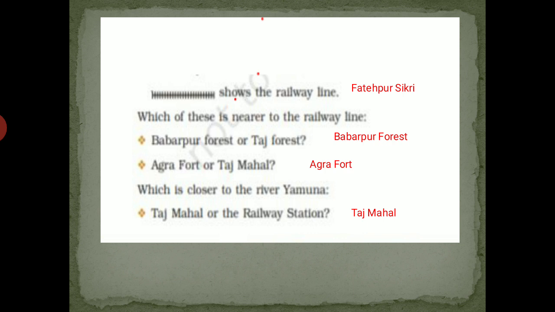Babarpur forest is nearer. Agra Fort or Taj Mahal, which is nearer? Agra Fort is nearer. Which is closer to the Yamuna? Closer means near. Taj Mahal or railway station? So the answer is Taj Mahal is closer.